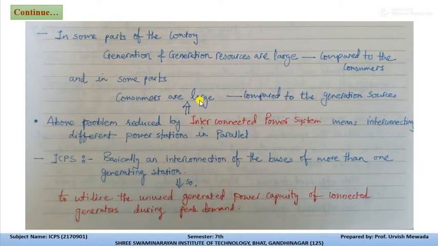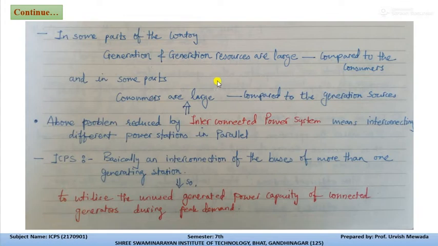Interconnection utilizes the unused generated power capacity of connected generators during peak demand. Here I would like to add something. Are you all aware of the word load curve, or power demand curve?